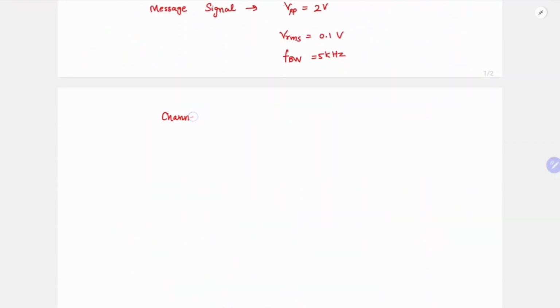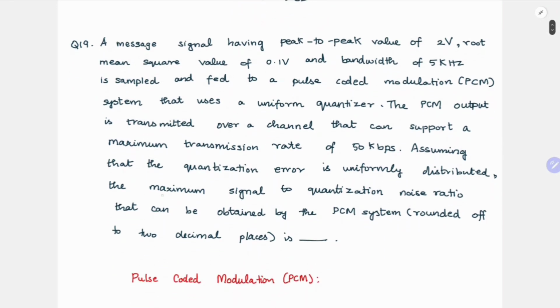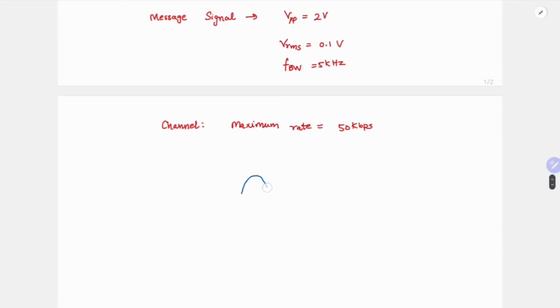So the channel has a maximum rate, which is also called its capacity, and this is 50 kilobytes per second. And then the quantization error, they are saying, is uniformly distributed. Then they are asking for the maximum signal to quantization noise ratio that can be obtained. So we know what quantization noise is, right? It is the error made in analog to digital conversion, when we sample an analog signal and convert it into digital form.